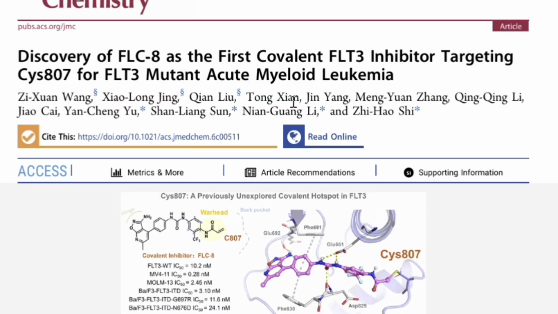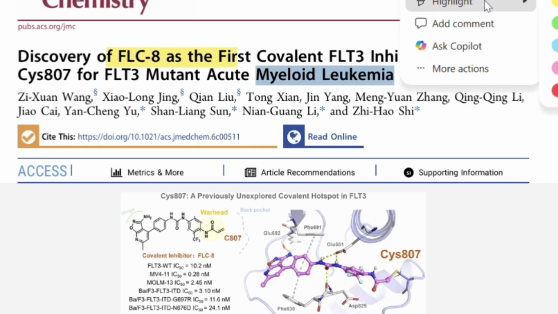Friends, today's paper is again from the Journal of Medicinal Chemistry. Here you can see the title of the paper: Discovery of FLC8 as the first covalent FLT3 inhibitor targeting CYS807 for FLT3 mutant acute myeloid leukemia. This paper is a great combination of medicinal chemistry and your kinase inhibition understanding.